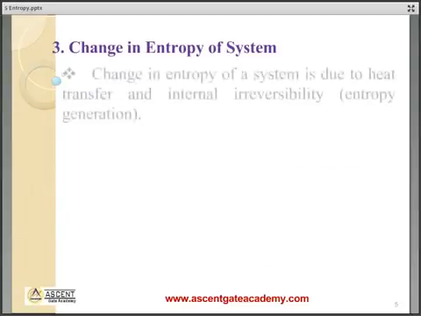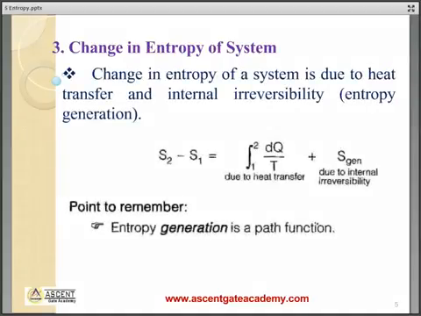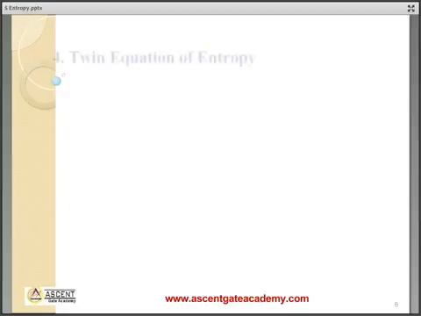Change in entropy of the system. Basically, entropy changes are because of the heat transfer and due to internal irreversibility. Total entropy change S2 minus S1 is equal to entropy transfer, which is dq by T, and entropy generation, which is because of internal irreversibility. The important point is that entropy generation is a path function.